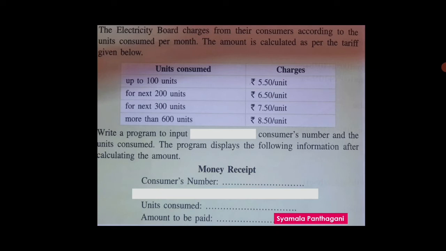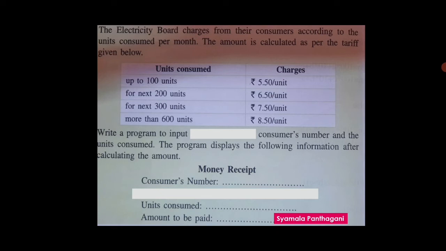If the consumer consumes up to 100 units, the charges are 5.5 per unit. For the next 200 units, 6.5 per unit. And for the next 300 units, 7.5 per unit. If more than 600 units,